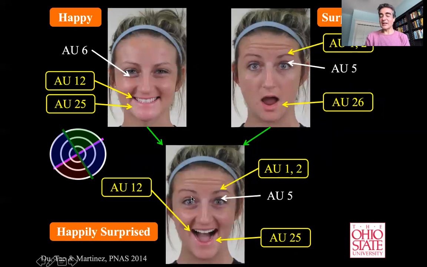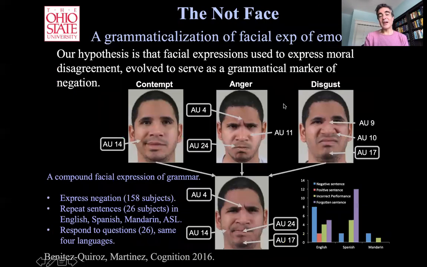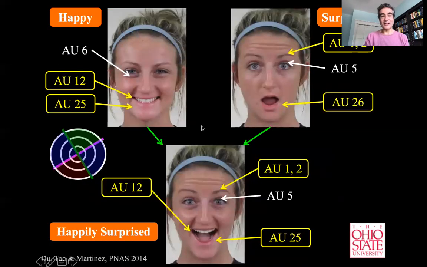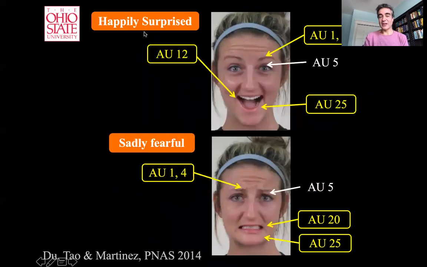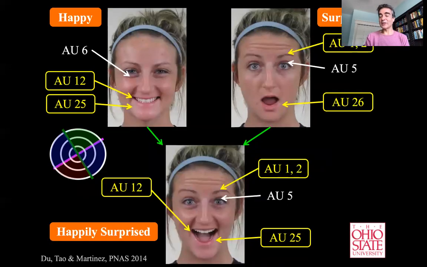Most interestingly, as I said earlier, happily surprised has a combination of action units that comes from happiness and surprise. So for example, action units 12 and 25 are used here for happily surprised. Those come from happiness, and action units 1 and 2 come from the expression of surprise. By the way, these expressions that are compounds of two other emotions, we call them compound facial expressions of emotion, and you can read more about those in this PNAS paper in 2014.